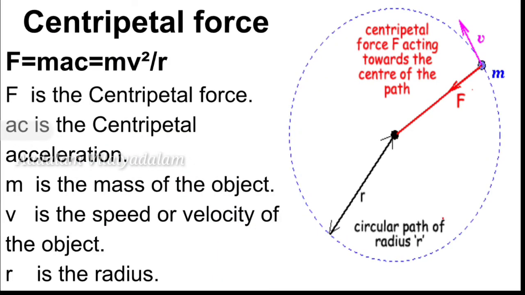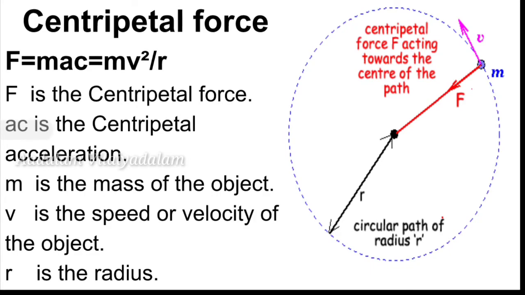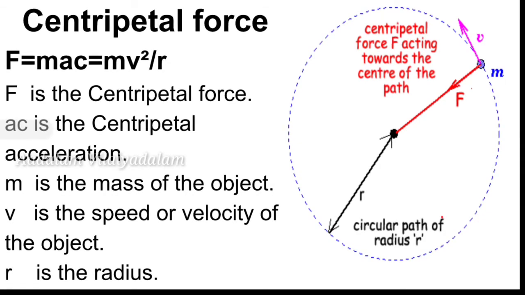How can we calculate centripetal force? The centripetal force formula is given here. The product of mass in kg and the tangential velocity in meters per second, squared, divided by the radius in meters.